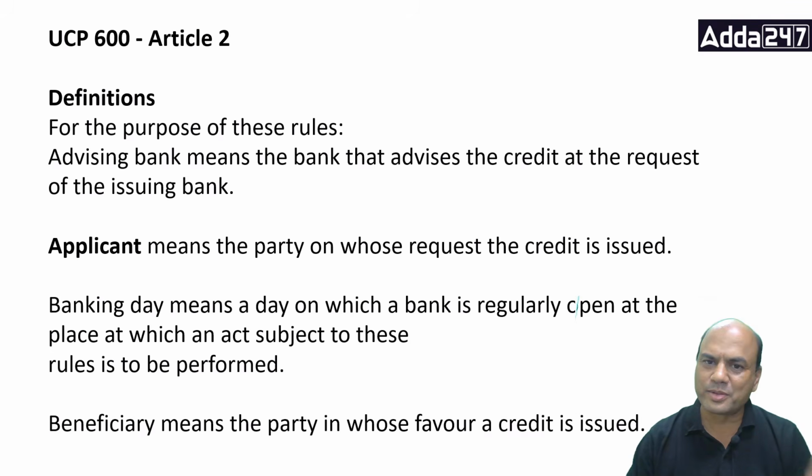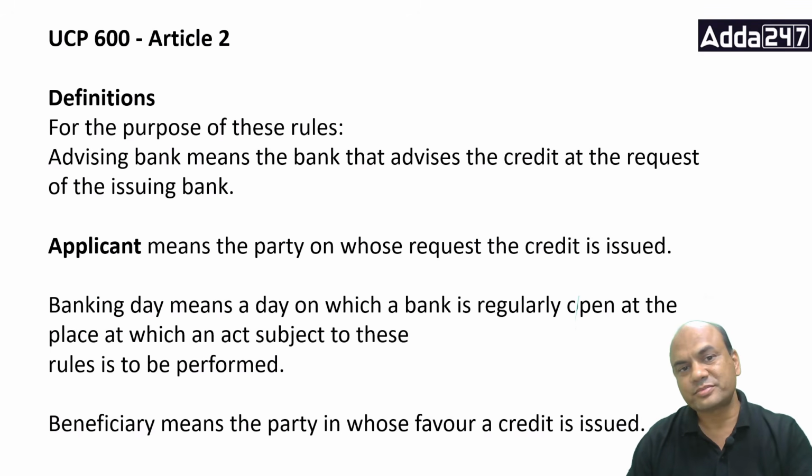Article 1 is also important and Article 2 is more important. Why? Because Article 2 will create a base, the foundation on which your remaining 38, 39 articles will stand. If you understand the concept of the definitions in Article 2, only then will you be able to grasp the further articles. And you have to do practical examples later. Okay? So let's start without wasting much time.